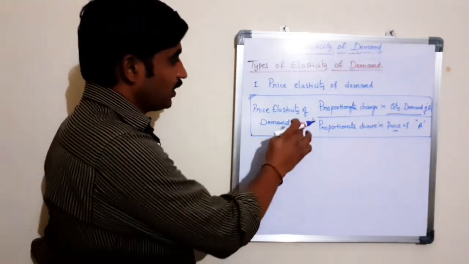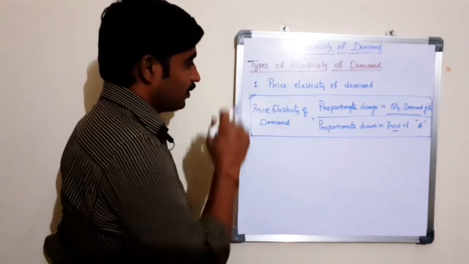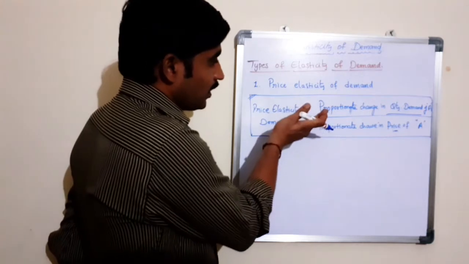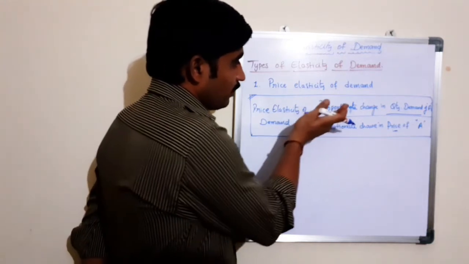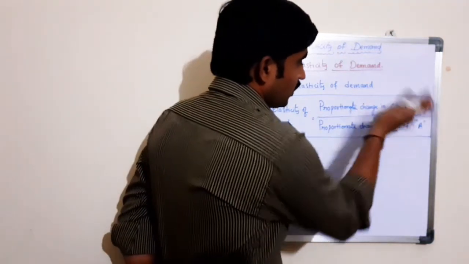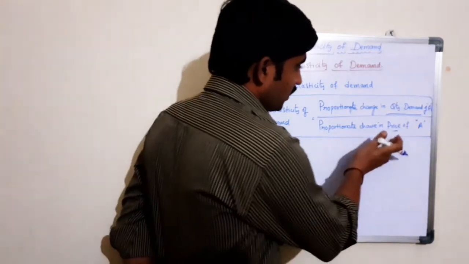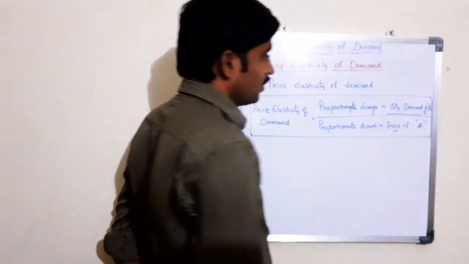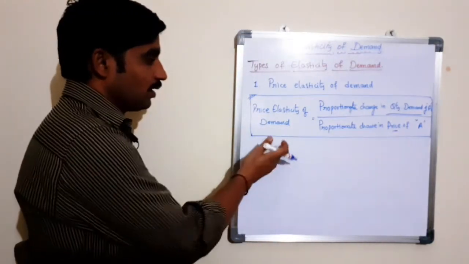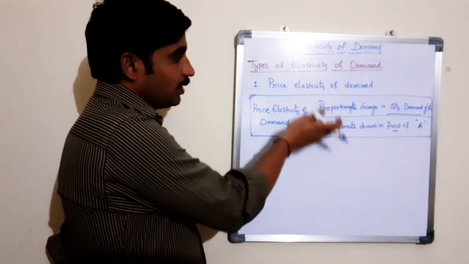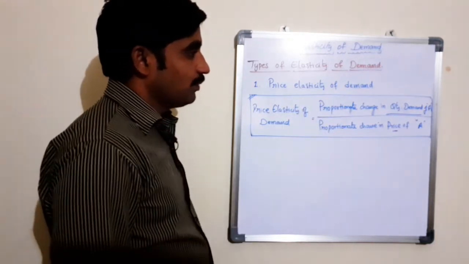Therefore, the definition for price elasticity of demand is also written as the relationship between proportionate change in quantity demand of product A and the proportionate change in price of product A. We are measuring the relationship between these two.